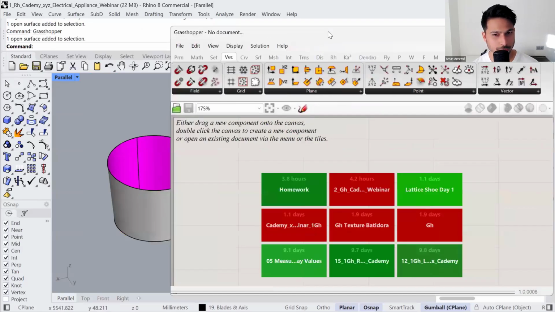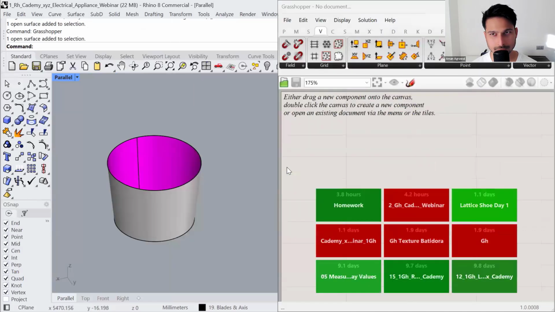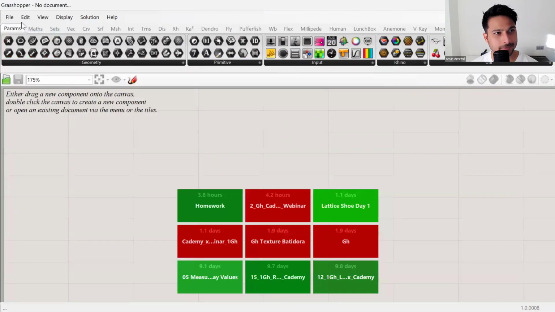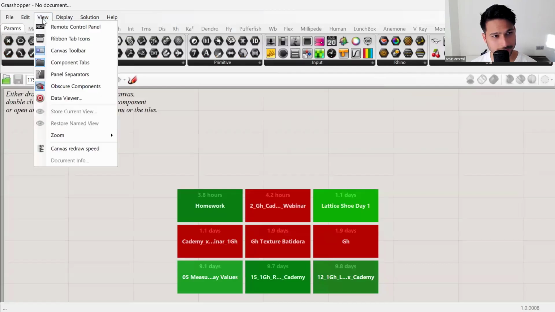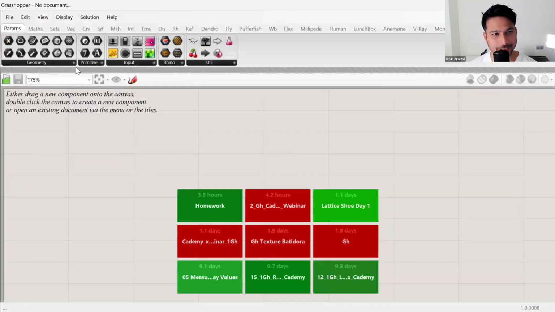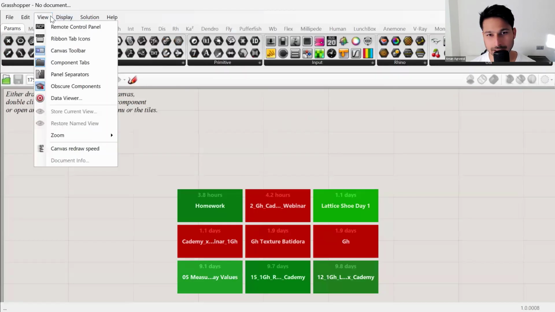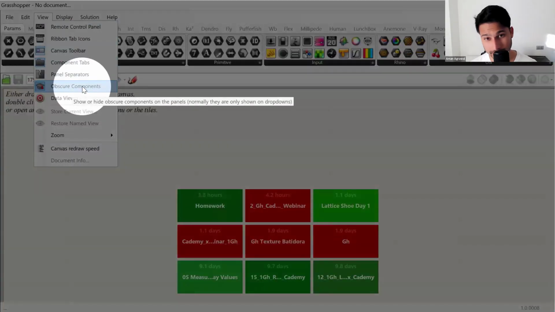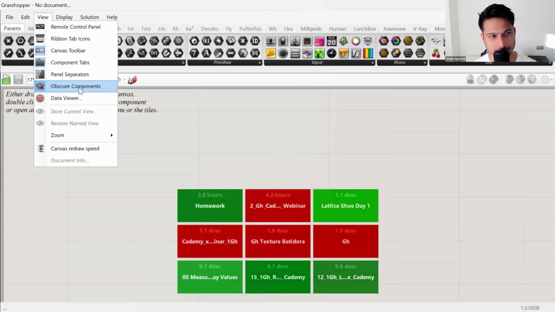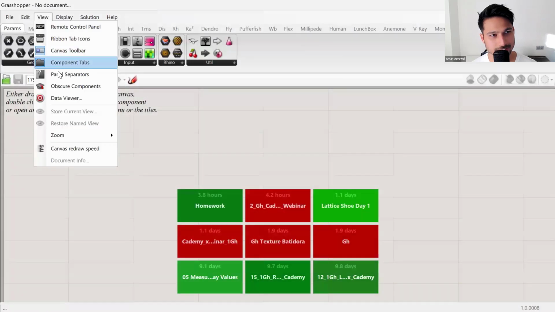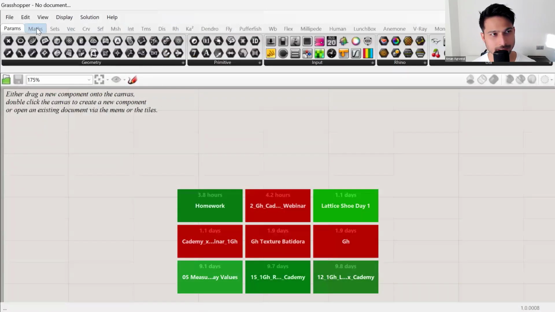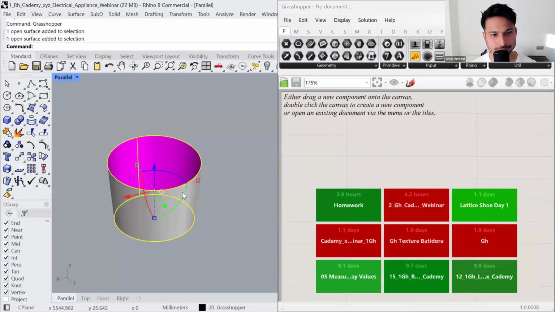Okay. The general way you use it is you dock the interface on the right-hand side. Now, the first thing you might see, people who are opening Grasshopper for the first time, is that you have fewer components than I do. That is because there is a setting here called obscure components, which you might have turned off. By default, it's turned off. So if you haven't changed it, you can change it and see more components in the panel. Okay, so let me dock this on the right-hand side.